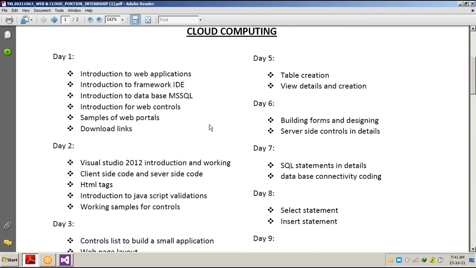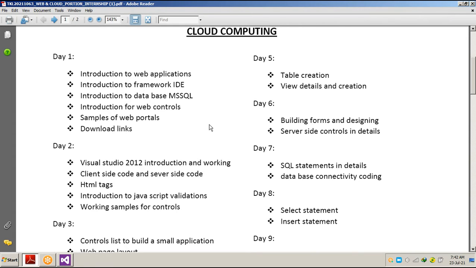We discussed web controls also, like buttons and text boxes where we insert the text, and samples of web portals. I just showed you some samples also, like whenever you go to mutebreak.com, when you open it, it's not only a website but a web portal which consists of a database also and a huge package of user interface also. The reflection of the user interface completely depends upon the database also, with the photographs, or with the text and paragraphs also.